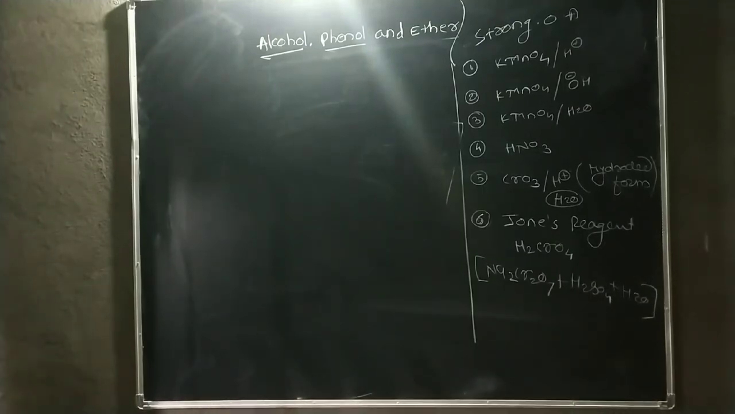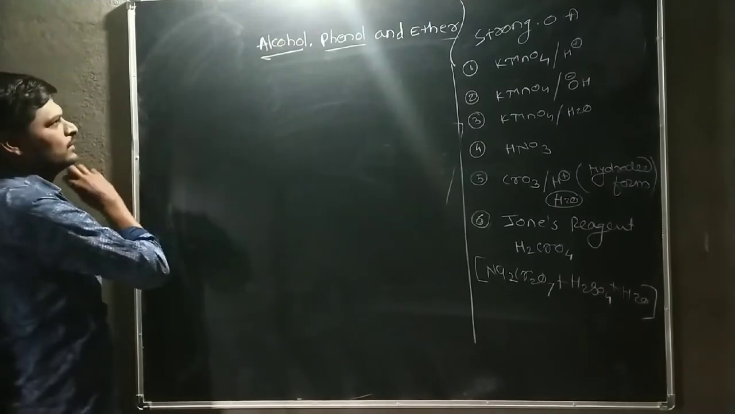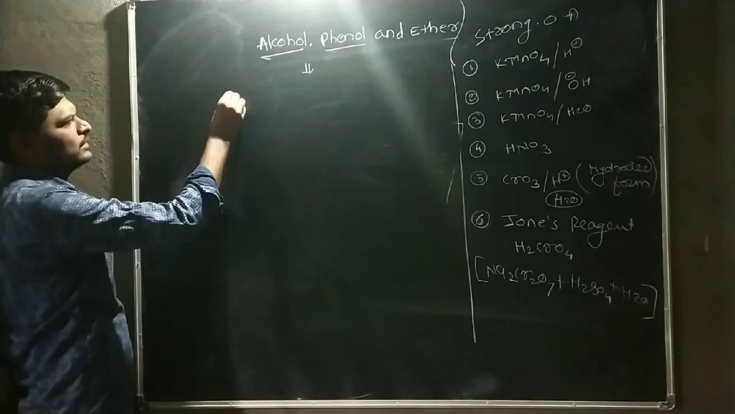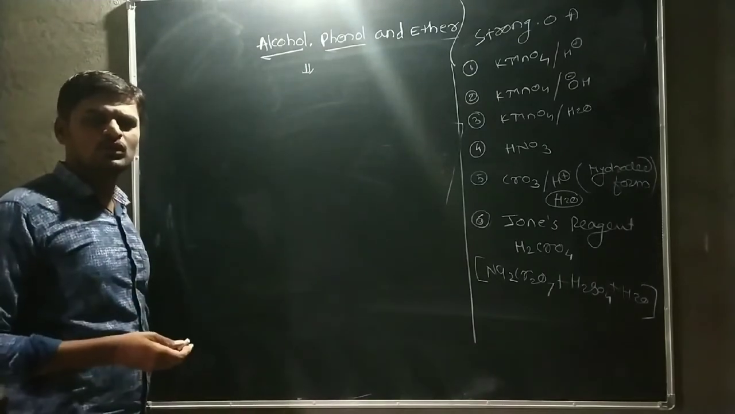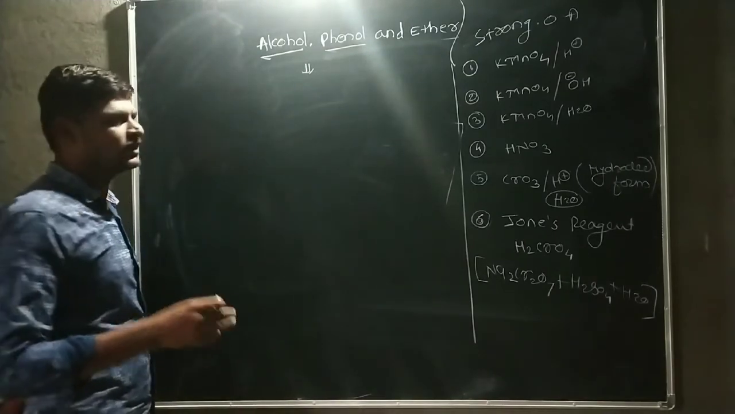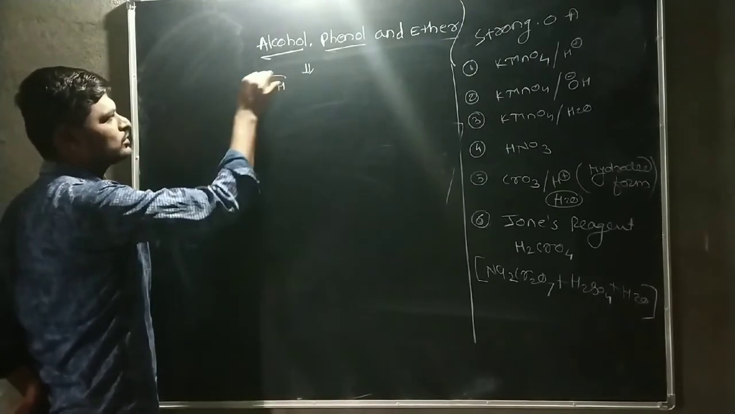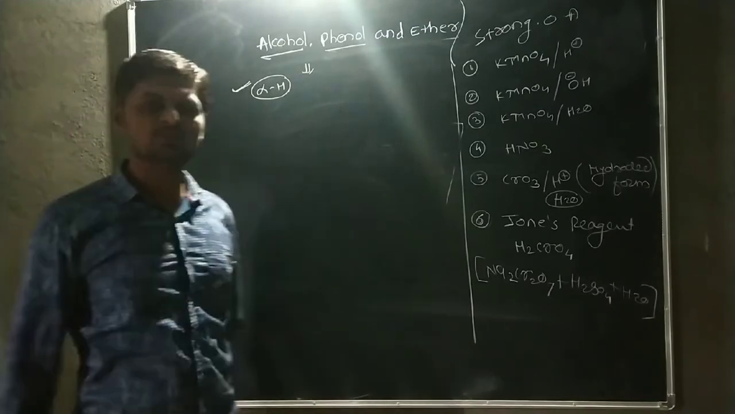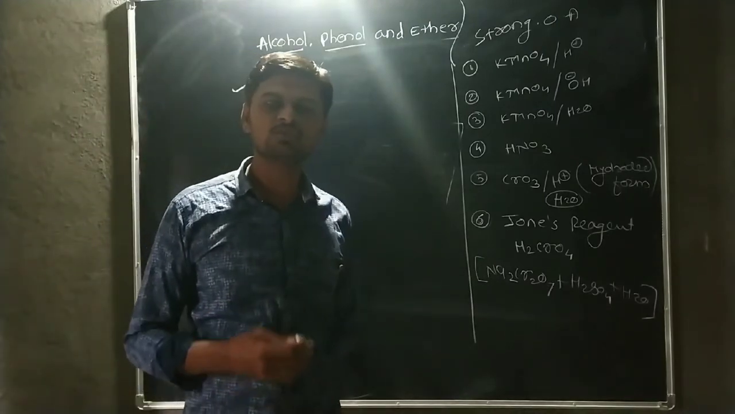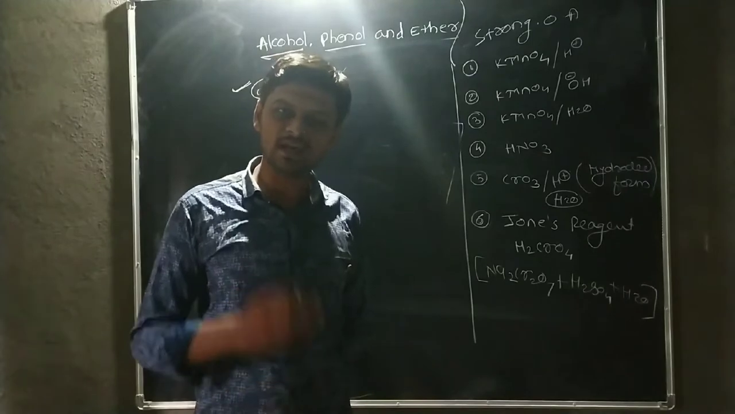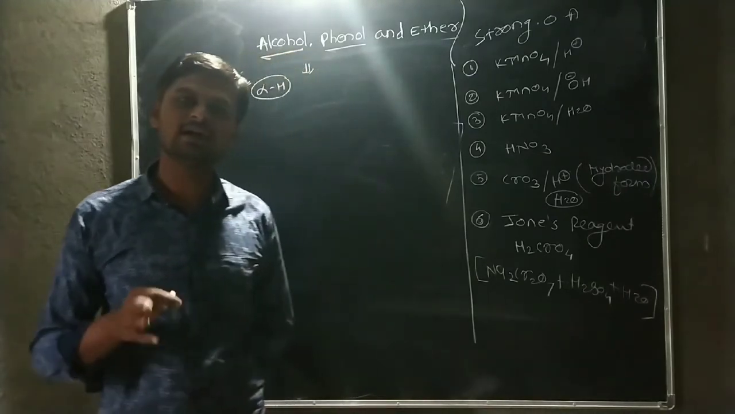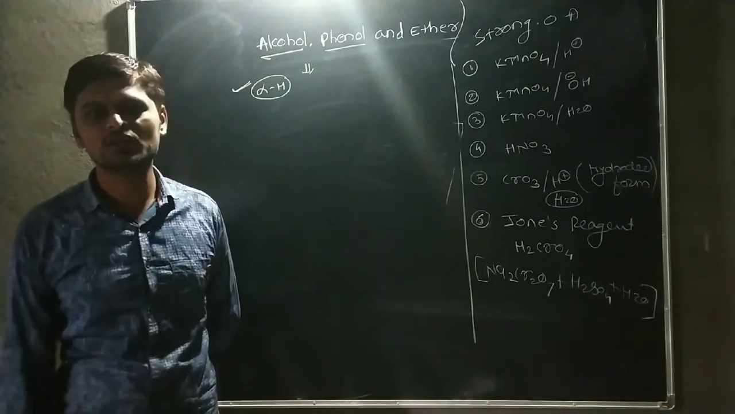Firstly, we consider the primary alcohol. One of the most important things for oxidation of alcohol is that the alcohol which undergoes the oxidation reaction contains alpha hydrogen. This is the most important point. Only alcohols containing alpha hydrogen show the oxidation reaction.